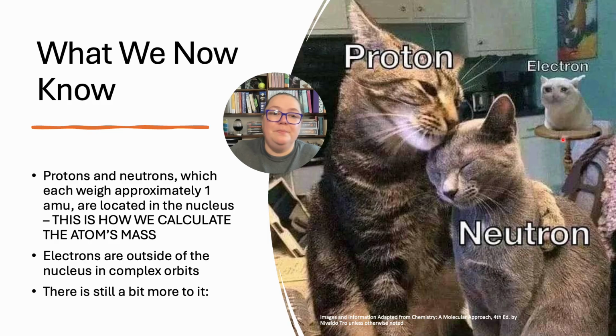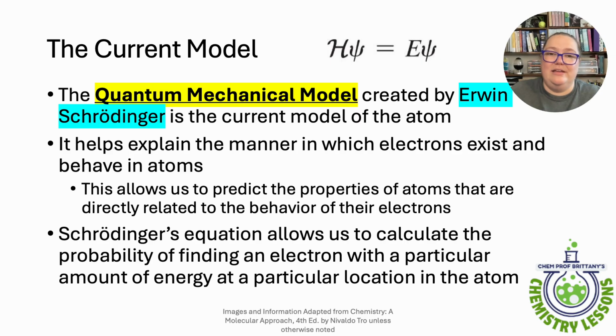Look how sad he is. Electrons are outside the nucleus in complex orbits, and there's more to it. So the current model is the quantum mechanical model, and this was come up with. Okay, sorry, you saw me have a total brain ridiculousness.